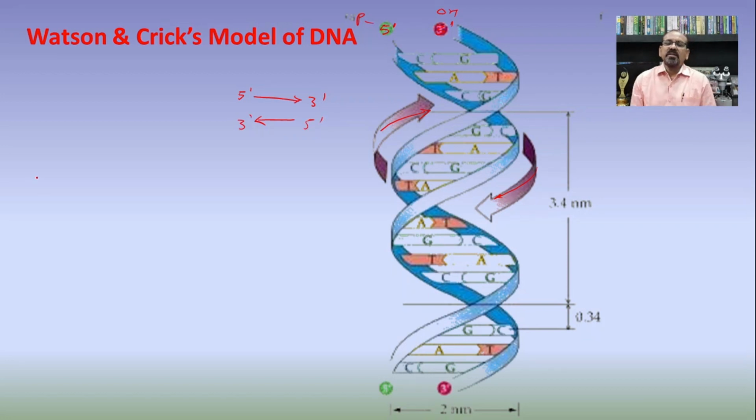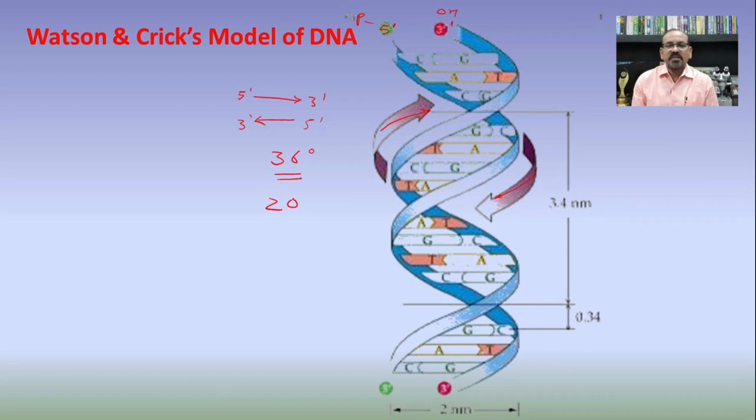So in this way we can say that both the strands are anti-parallel to each other. And in addition to that, both the strands are helical in structure, that is, there is a formation of coiling, and this coiling of the DNA molecule is at 36 degrees. So this angle of the coiling is 36 degrees.